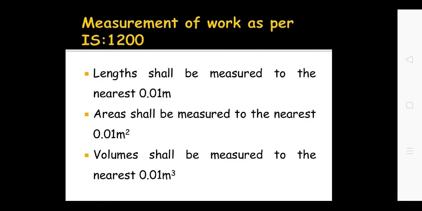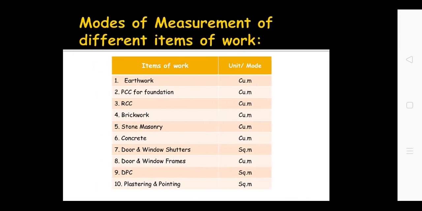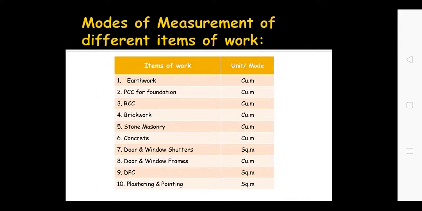Just keep in mind the length, area and volume should be measured to 0.01, and you keep the unit in front of them, that is meter, square meter or cubic meter. That is the desired accuracy in the mode of measurement. From this item you can also prepare your checklist for a load bearing structure or for a frame structure.